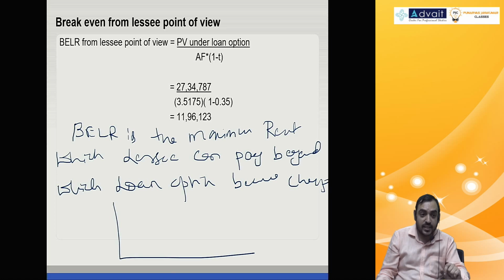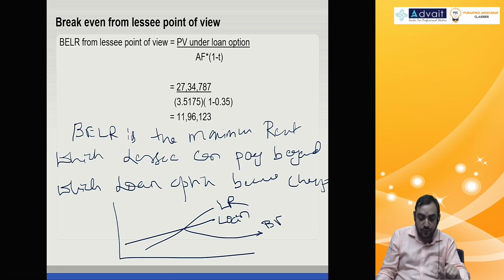So if you represent it by way of a graph, something like this, this becomes the lease rental option and this becomes the loan option, and this intersection point is the break even point for the lessee.